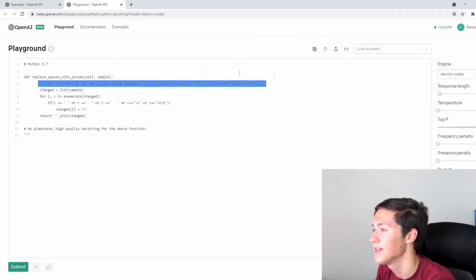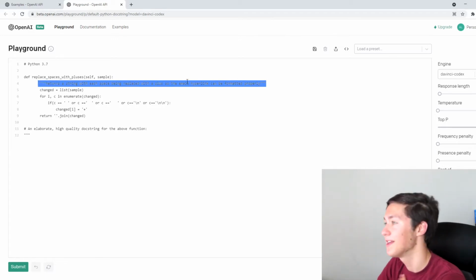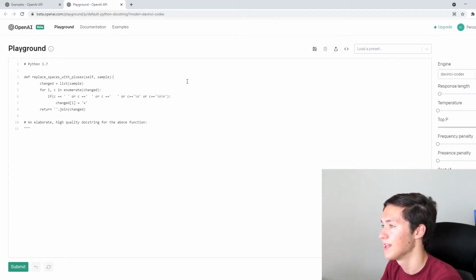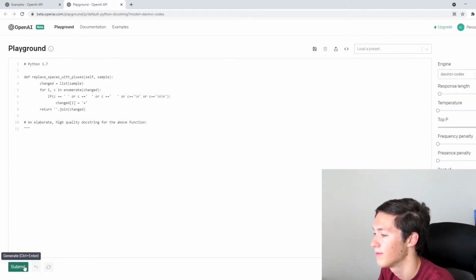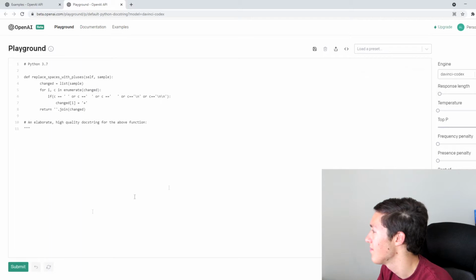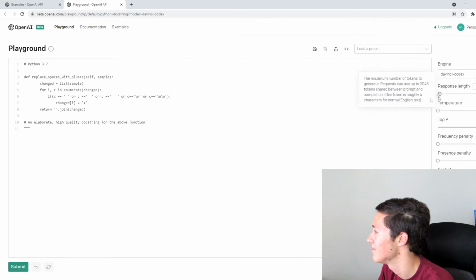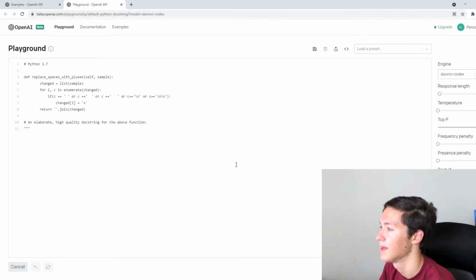And this right here is the doc that I created myself. But let's actually remove this and see what it does. An elaborate, high quality docstring for the above. Let's actually, yeah, 150 is good. Let's actually reduce this a little bit because it shouldn't be too big. But yeah, let's see what it does.